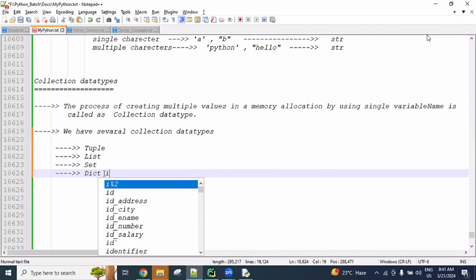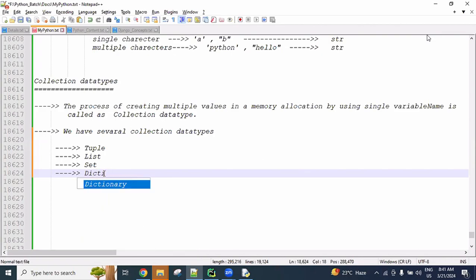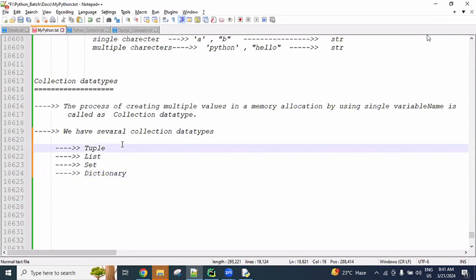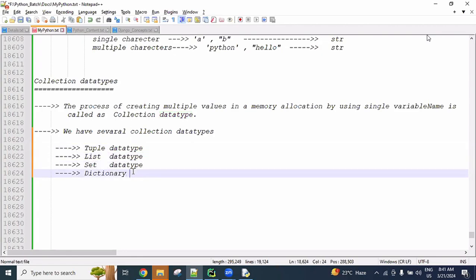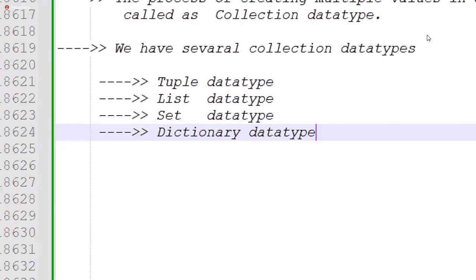So these are four types majorly: tuple, list, set, dictionary.